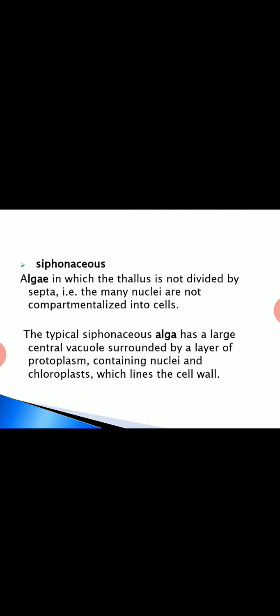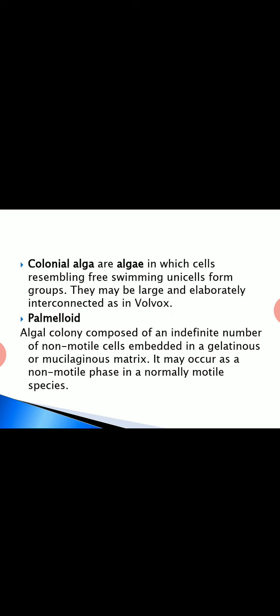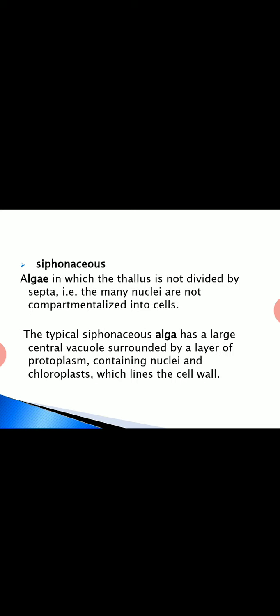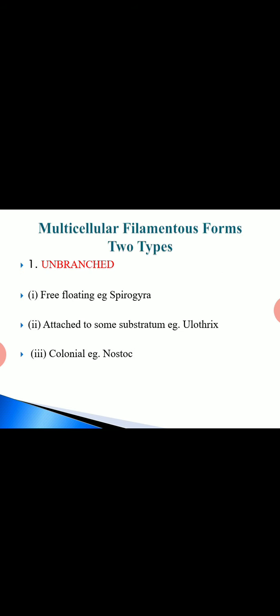Siphonaceous thallus is not divided into septa. So there is no differentiation into cells, and many nuclei are present in a cell. It is like a siphon, a pipe, so such structures are called siphonaceous algae. The typical siphonaceous alga has a large central vacuole. There is a free space in the center, and surrounding that space the protoplast, nuclei and chloroplasts are seen.